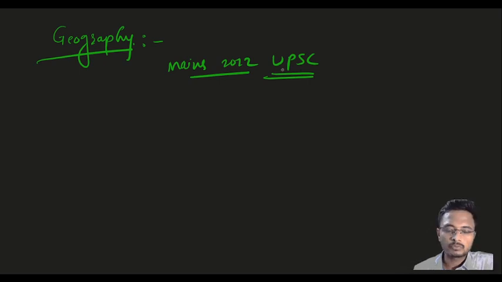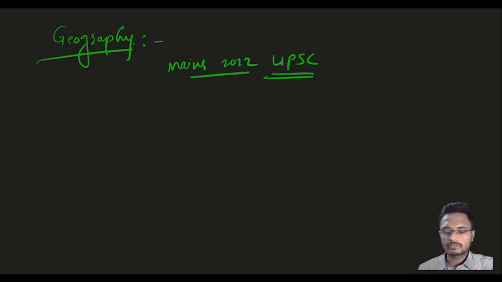Hello everyone. We are here to see one of the geography related questions asked this year in mains 2022 UPSC, in GS1.